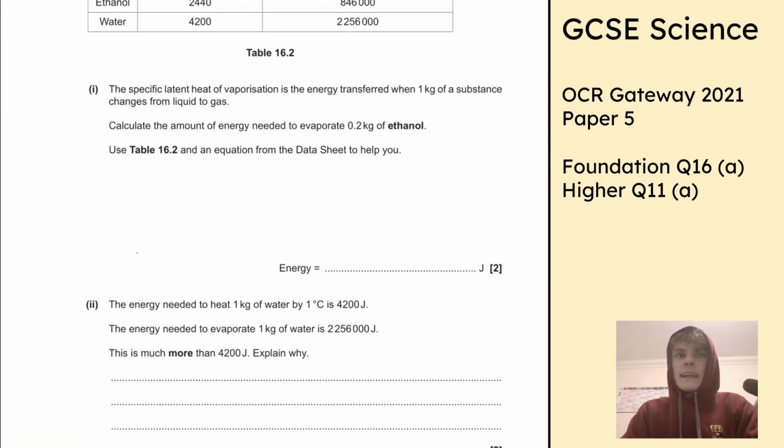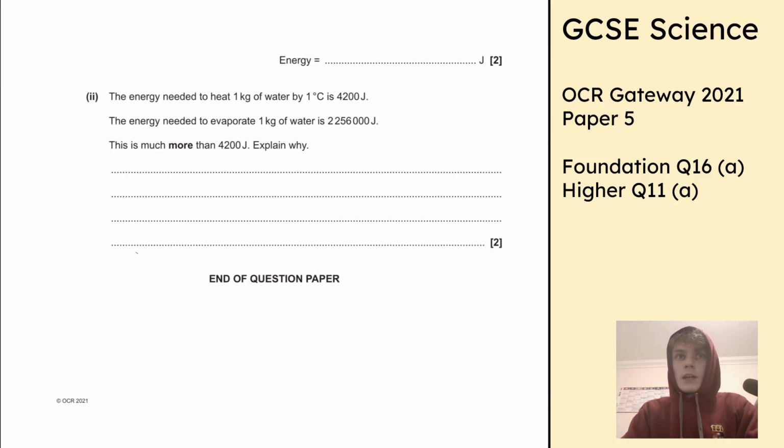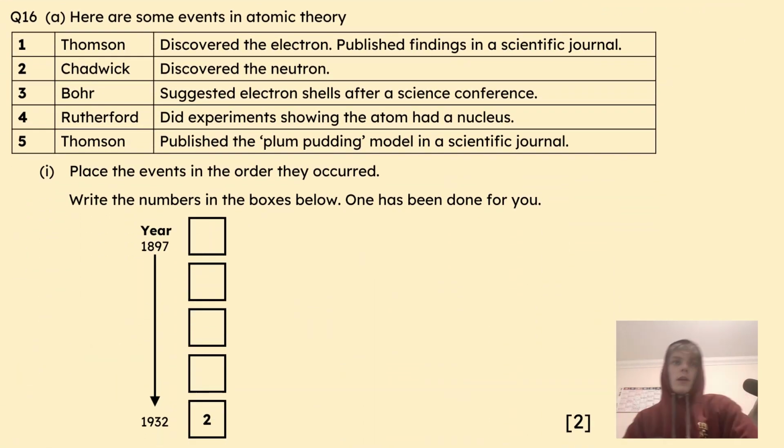Open it up. I suggest you do this before the video actually starts, using your brain, and that's how you learn. But anyway, part A is here. Let's read it out. Then here are some events in atomic theory. And then we have a table there with the names of some scientists and their discoveries or theories. Part 1: place the events in the order that they occurred. Write the numbers in the boxes below. One has been done for you.